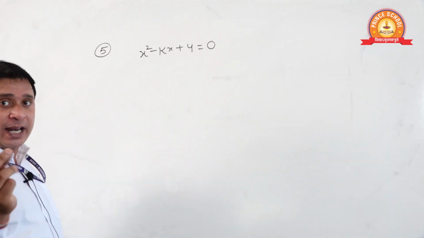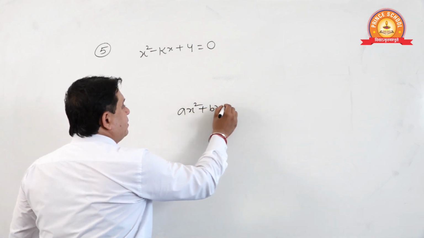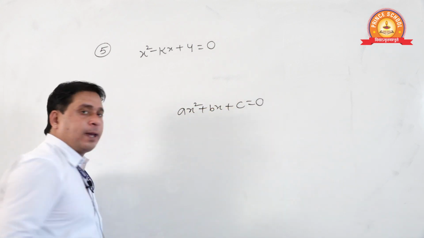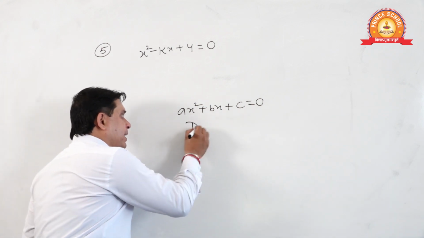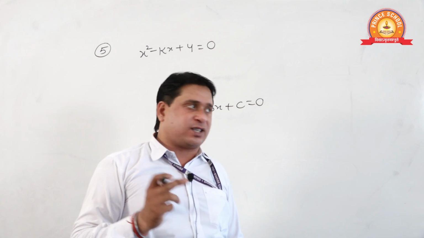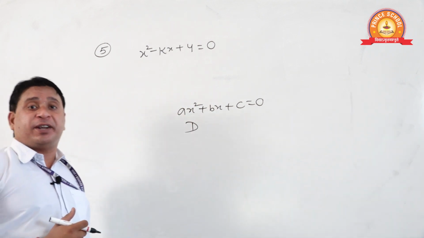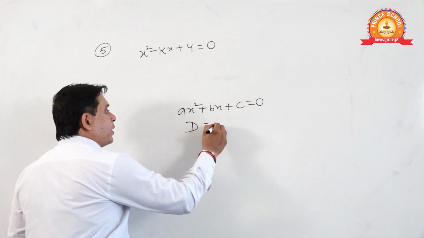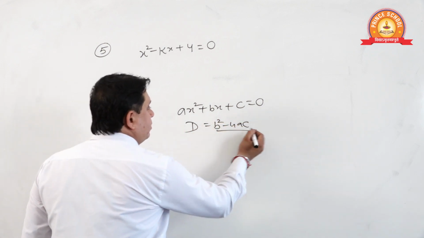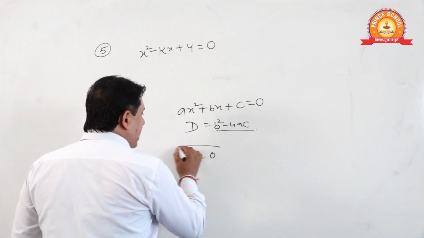Suppose students, once again I am repeating the concept. This is the standard form of the equation. And D, the discriminant. In the last lecture, the Sridharacharya formula or quadratic formula lecture, we have also derived the formula. D is b square minus 4ac. And if D is 0, roots are equal.